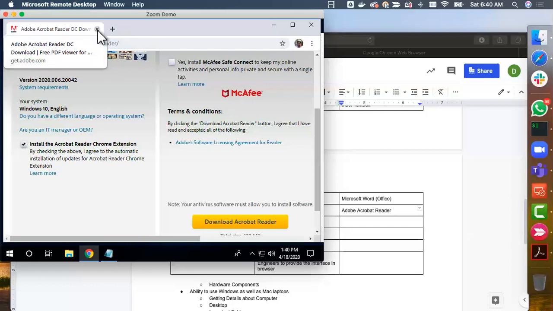So download, install, and start. To validate whether you are able to open PDFs or not, you identify some PDF which is relevant to you and try to open it using Acrobat Reader. That will confirm that everything is set up successfully.